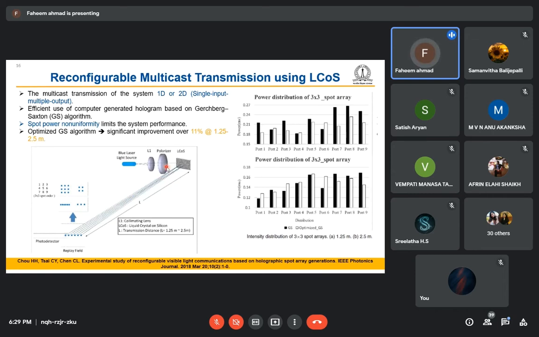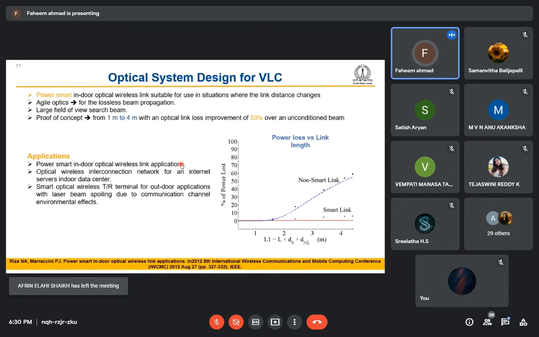So it is a kind of single input, because we are using a single beam, and at the output we are getting multiple beams here. If we modulate the laser source here, and use this SLM, we can have a multicast system, right? To broadcast the information. So this is a kind of single input multiple output system.